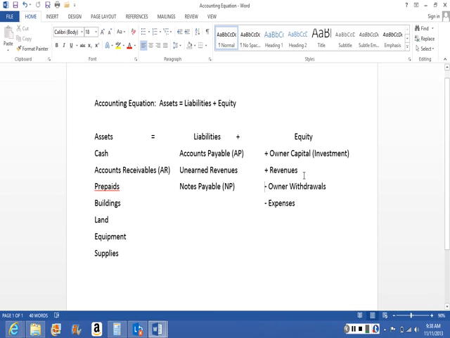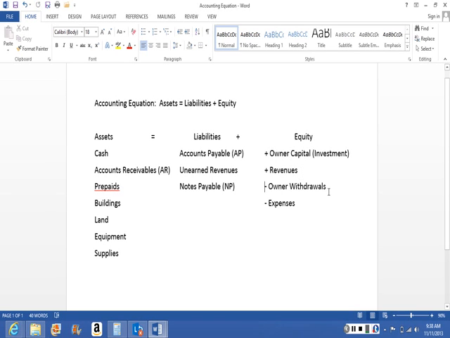The next item is revenues. These are monies the business makes from selling their product or providing the service, whatever the case may be. So when the business makes money, the overall equity is increased. That's why I have these pluses in front of the 2.